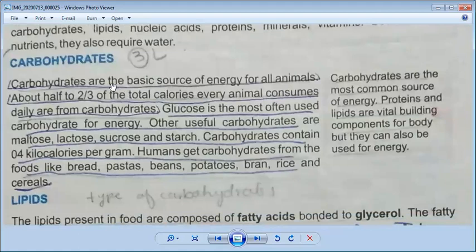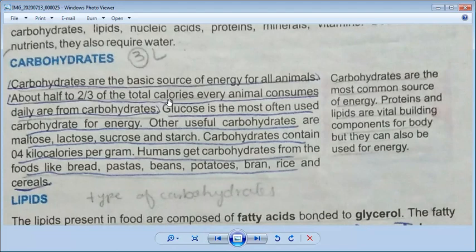If you see the screen, first of all, here is given carbohydrates. You all know carbohydrates are a very important component of human food. Carbohydrates are the basic source of energy for all animals. Mostly animals get energy from carbohydrates, so carbohydrates are very important for animal and human food. About half to two-thirds of the total calories every animal consumes daily are from carbohydrates.